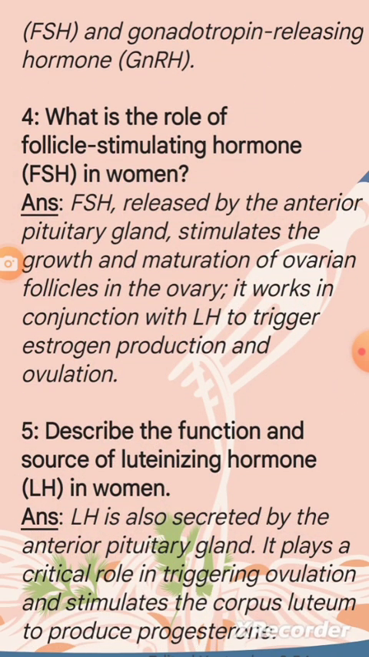Question 4. What is the role of follicle stimulating hormone (FSH) in women? Answer. FSH, released by the anterior pituitary gland, stimulates the growth and maturation of ovarian follicles in the ovary. It works in conjunction with LH to trigger estrogen production and ovulation.